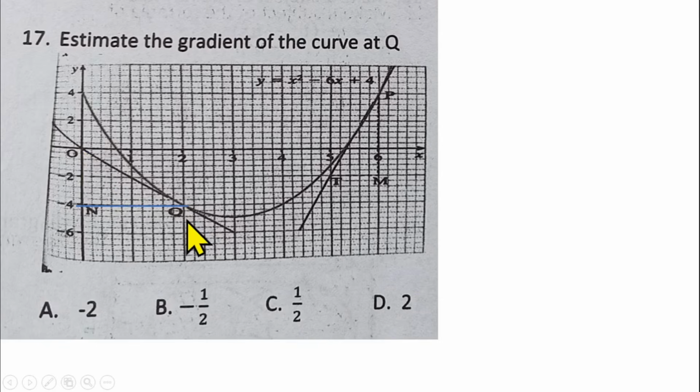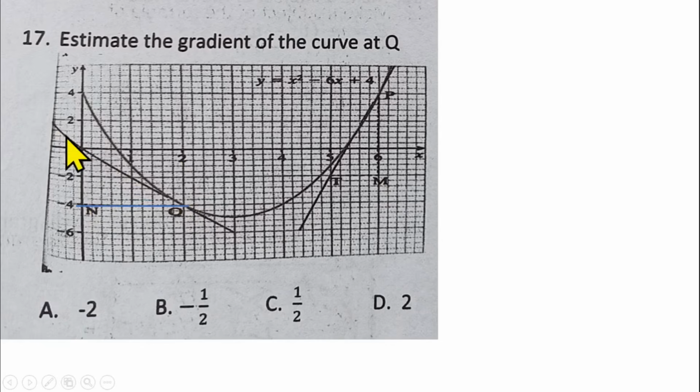So the coordinate of Q will be (2, -4), while the coordinate of O here is (0, 0). We can now use that to find the gradient of the curve at point Q. The coordinate of Q here is (2, -4), and the coordinate of O is (0, 0).